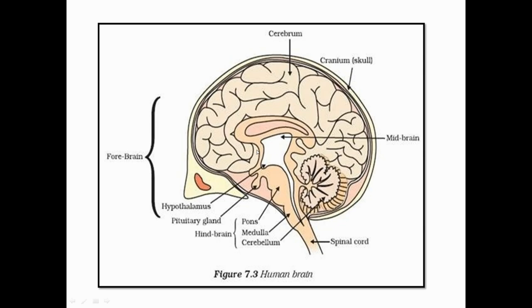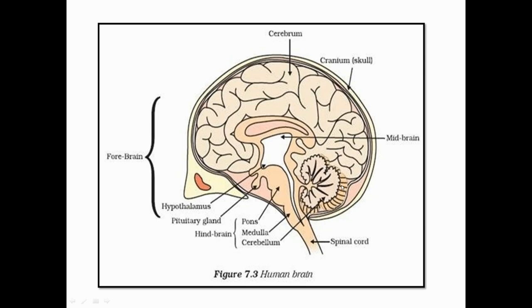thalamus section, and here you can see the middle section that is referred to as the midbrain, pons, medulla, and cerebellum. These are the parts of the hindbrain. You can see they are stalk-like structures, but the cerebellum is a fan-like structure. We commonly refer to the cerebellum as a fan-like structure. You can see it looks more like a fan.